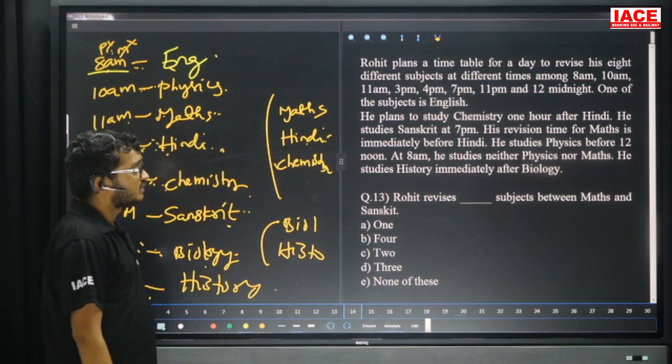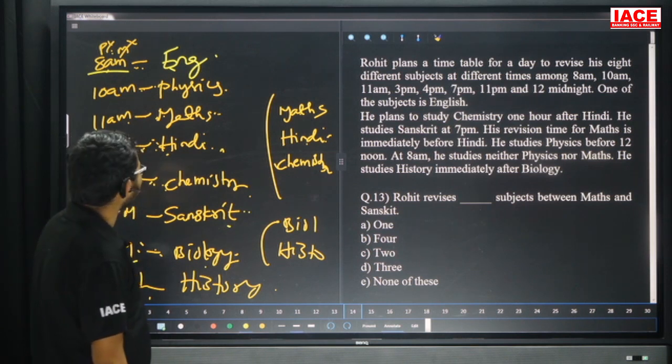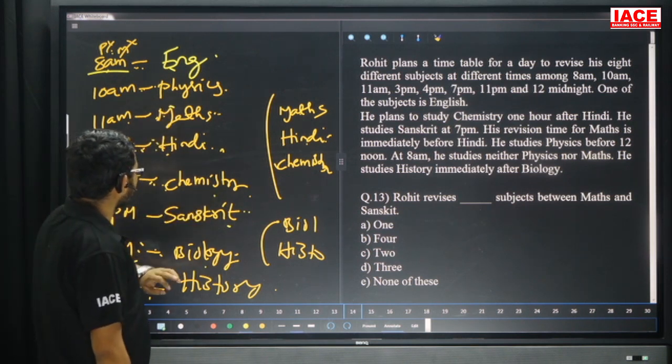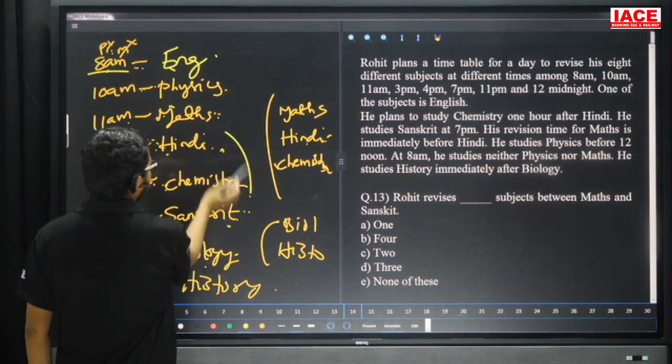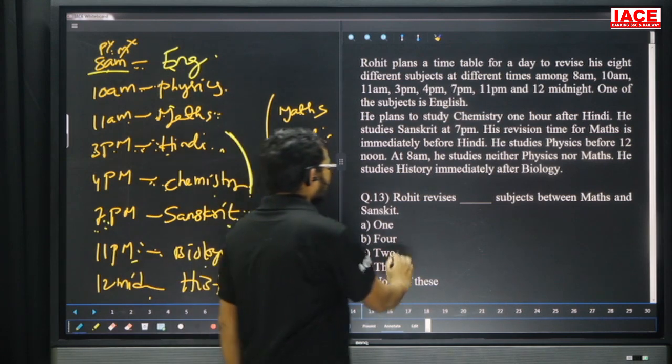Question number 13, Rohit revises the subject between maths and Sanskrit. Friends, again, between maths and Sanskrit, how many subjects did he revise? Here, 2. So question number 13, the answer is option C.